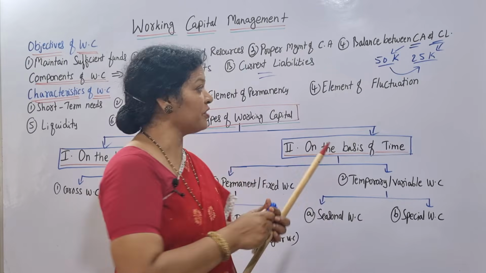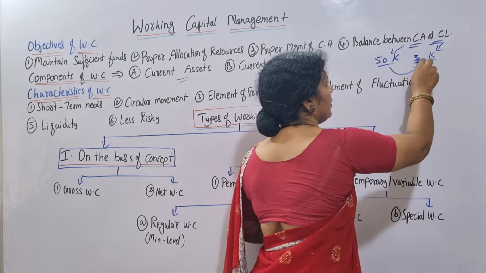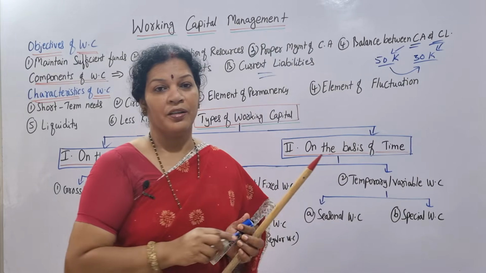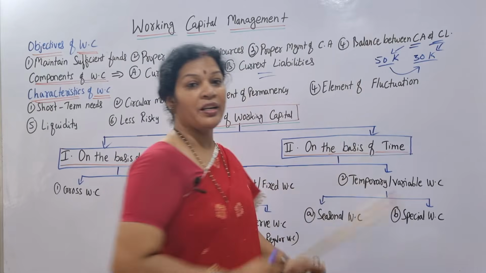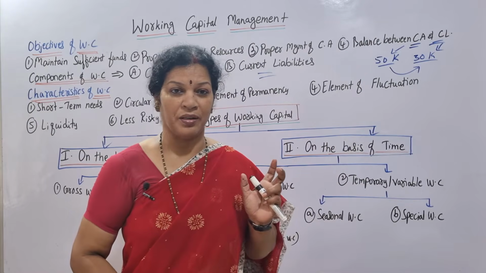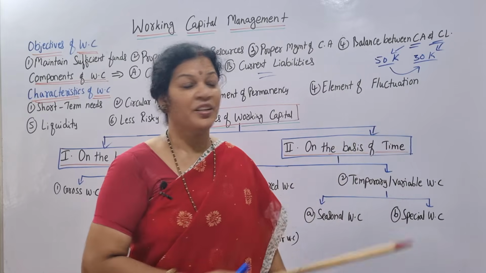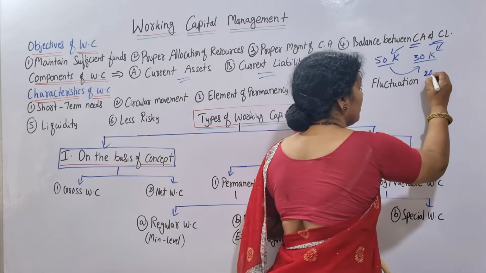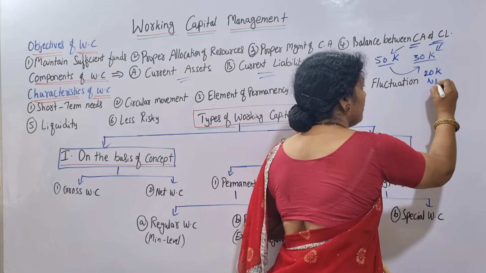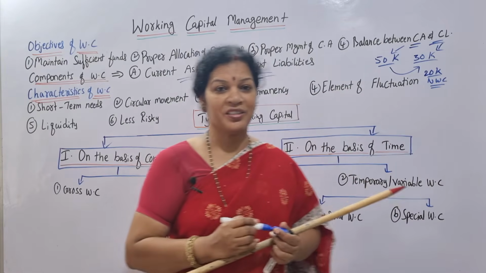If you are confused, I will change the figure. So this is 30k. So excess of current assets over the current liabilities is the net working capital. How much excess is there? Current assets 50 minus 30 comes to 20, right? 20k is the net working capital. Are you able to understand?